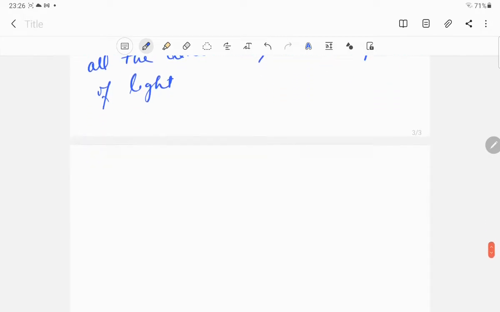Let us come to the illustration with the help of a diagram.